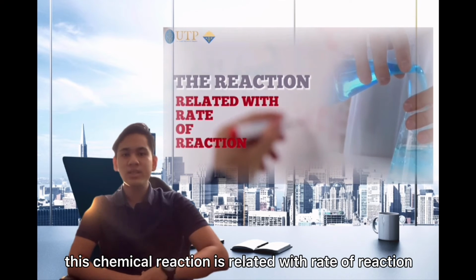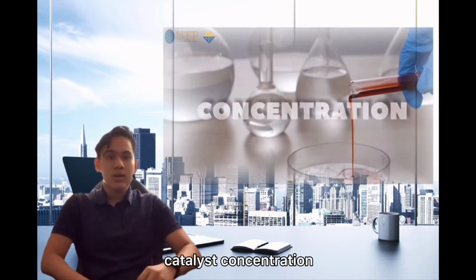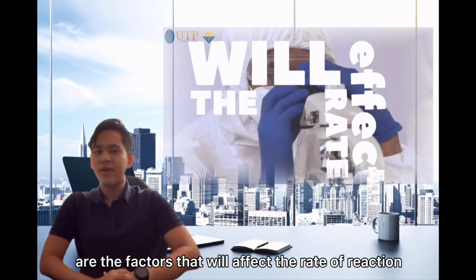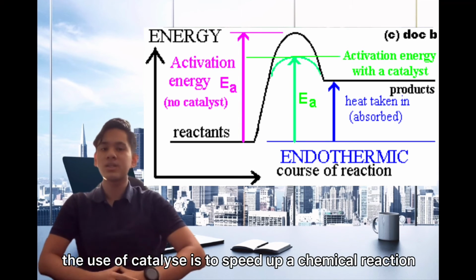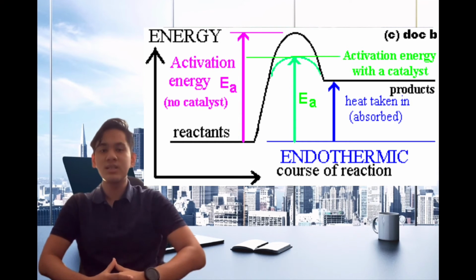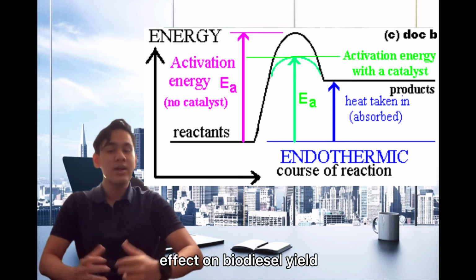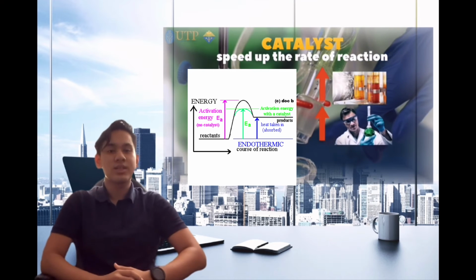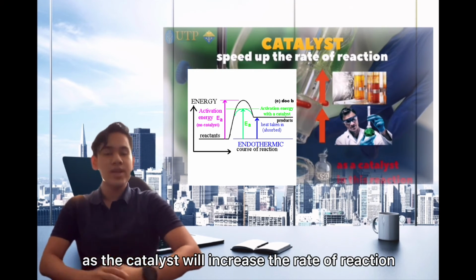This chemical reaction is related to the rate of reaction in chemical kinetics. Catalyst, concentration, and temperature are the factors that will affect the rate of reaction. The use of a catalyst is to speed up a chemical reaction by lowering the activation energy for the chemical reaction. The amount of catalyst had a positive effect on biodiesel yield, increasing the yield of biodiesel with the increase in catalyst concentration. Increasing the amount of sulfuric acid as a catalyst will increase the rate of reaction.